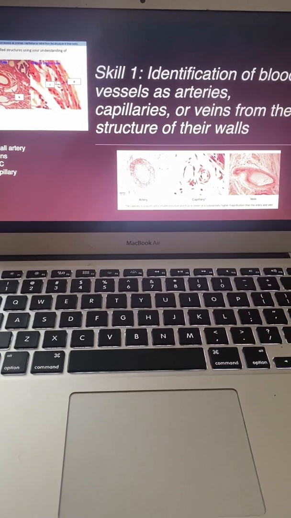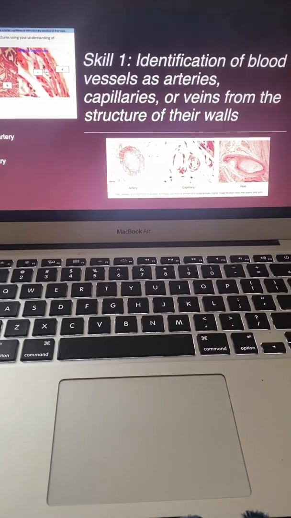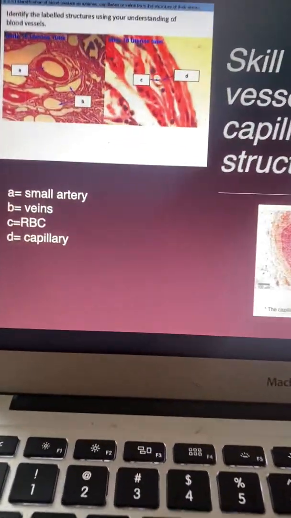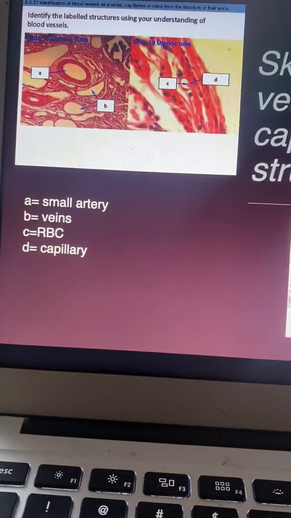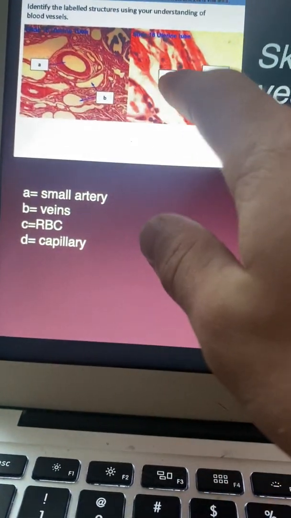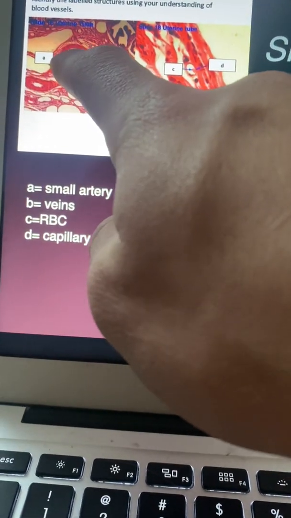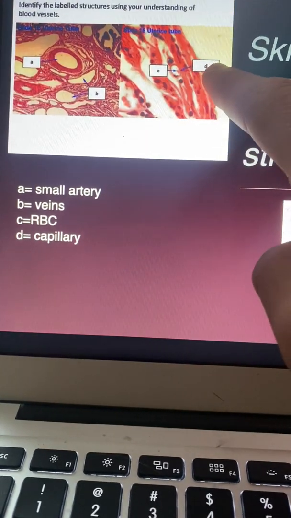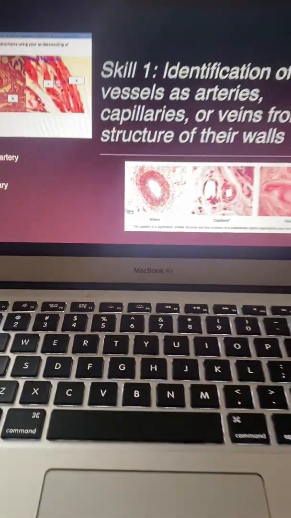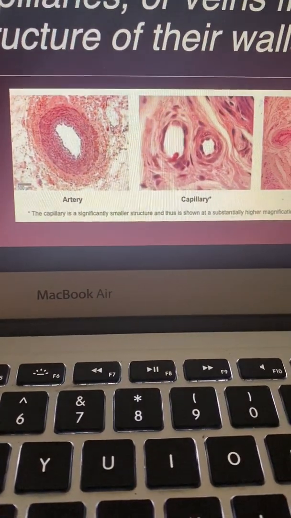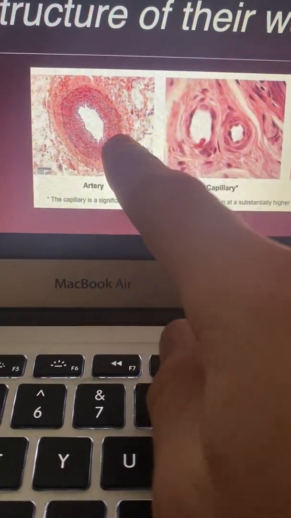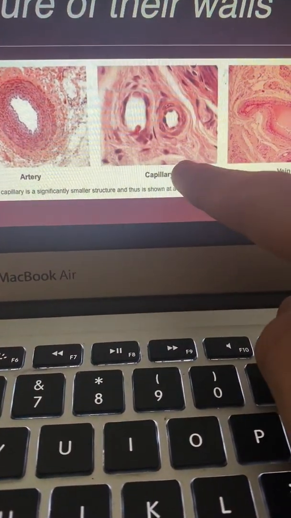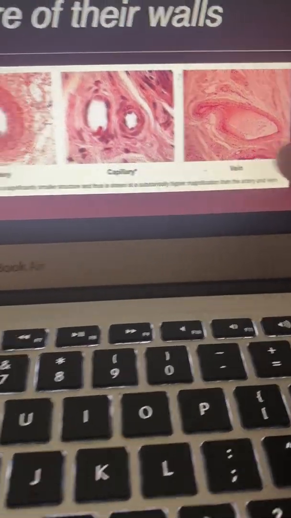Our skill number 1 is identification of blood vessels as arteries, capillaries, or veins from the structure of their walls. Over here in this picture, you will see 4 labeled structures asking what it is. A is a small artery, B is a vein, C is an RBC, and D is a capillary. Here is another image showing the artery with thick walls, the capillary, and the vein.